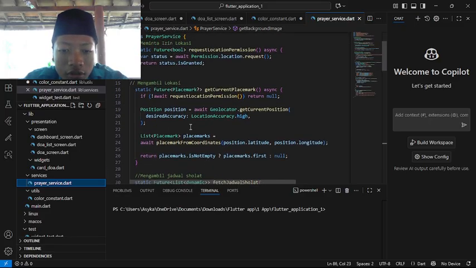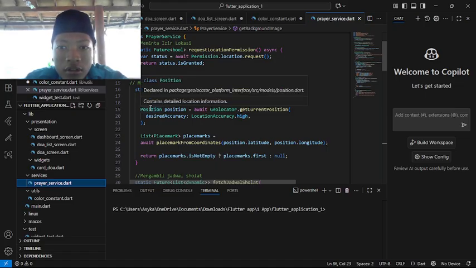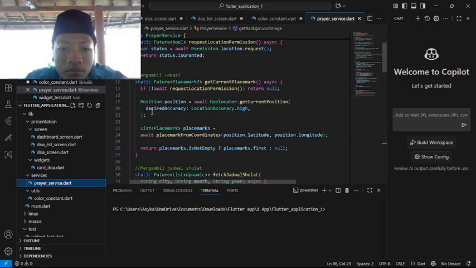Then for taking the location, static Future Placemark getCurrentPlacemark. You can read this getCurrentPlacemark. We want to take the place that we searched for. Async runs smoothly, and if the awaited location request returns null, we return a null position.